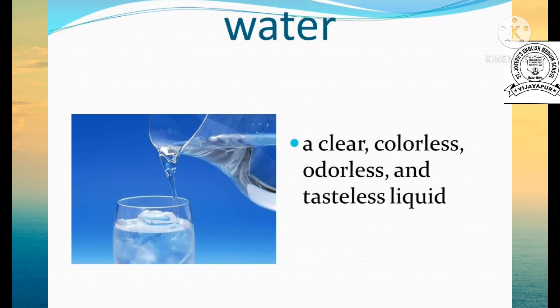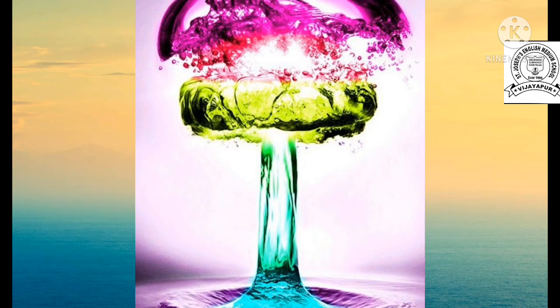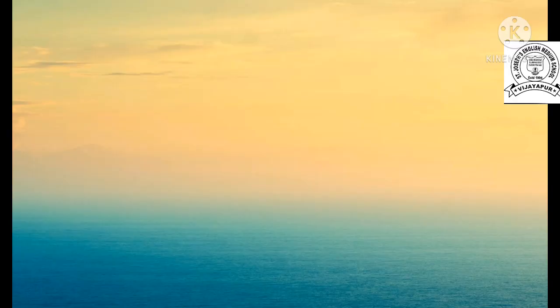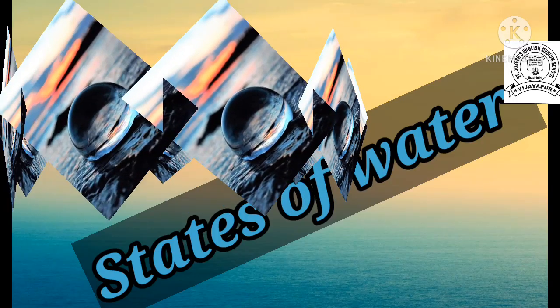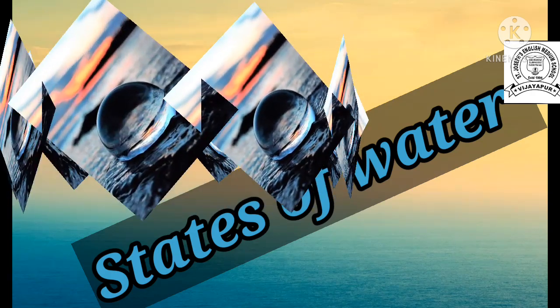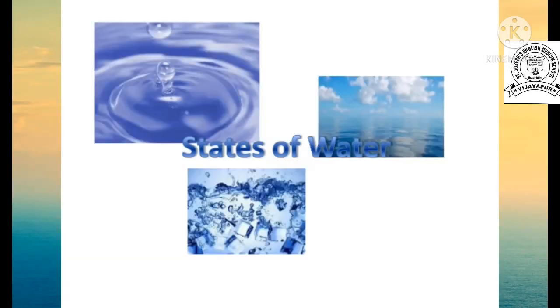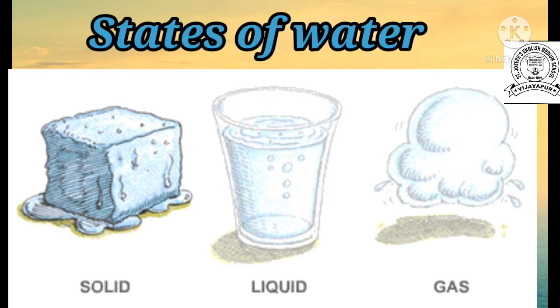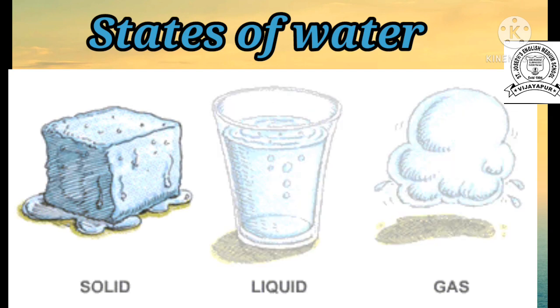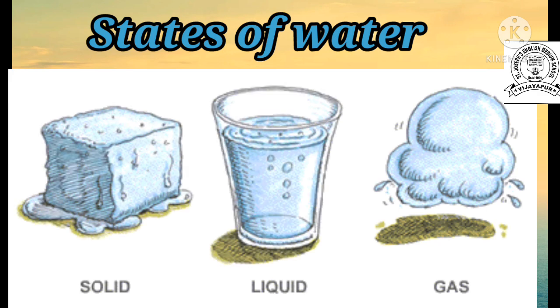Got it? When we mix colors in the water, it can take that color. In Holi, if you mix blue color in the water, it takes the blue color. So water is tasteless, odorless and colorless. And this water can exist in three states, or there are three different forms of water. So what are they? The first one is solid, the second one is liquid and the third one is the gaseous state.